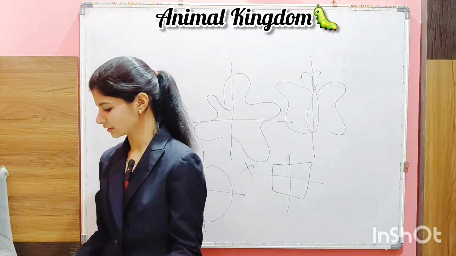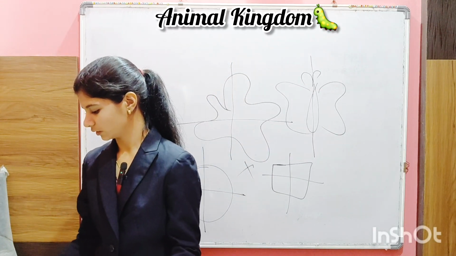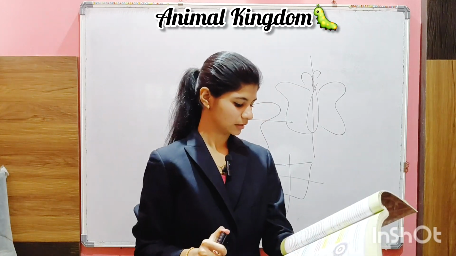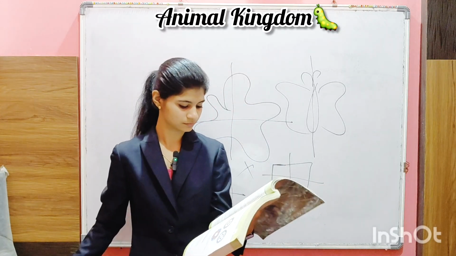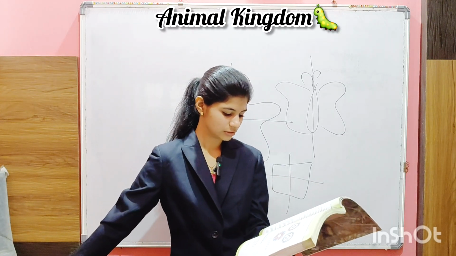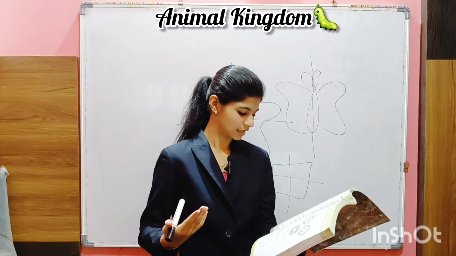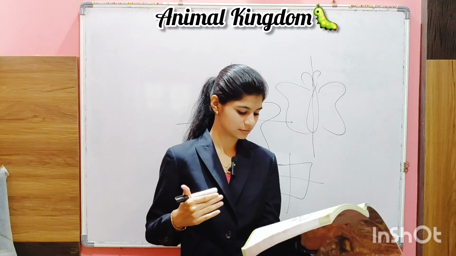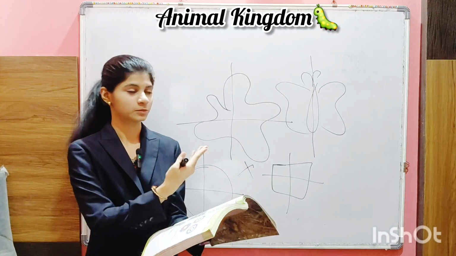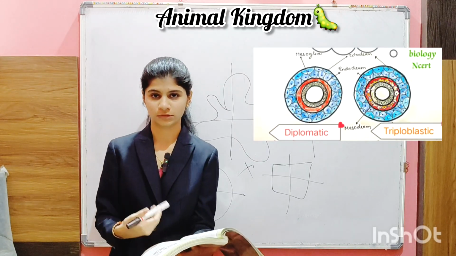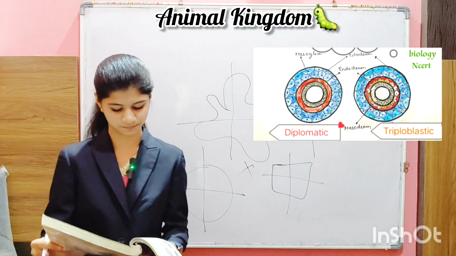Diploblastic and triploblastic organization. Now what is this diploblastic and triploblastic? In this, it is always based on the coelom. You can just see from this picture, observe it very carefully.